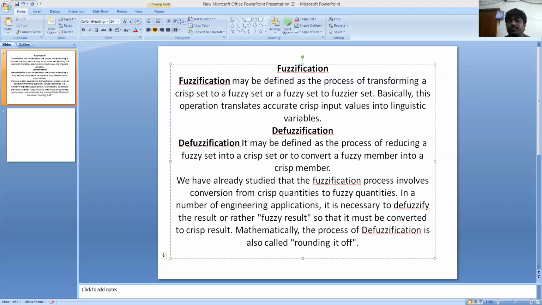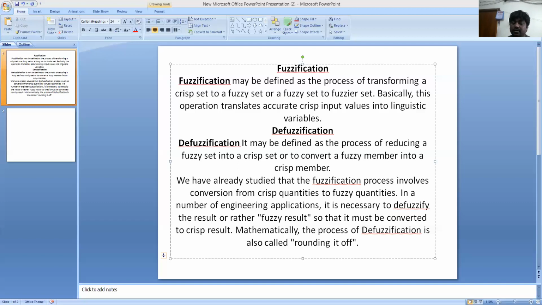Defuzzification is the process of converting a fuzzified output into a single crisp value with respect to a fuzzy set. The defuzzified value in a fuzzy logic controller represents the action to be taken in the control process. We have different defuzzification methods. The following are known methods of defuzzification. The most important are the center of sums method, the center of gravity, also called centroid of area method, center of area and bisector of area method, and weighted average method.